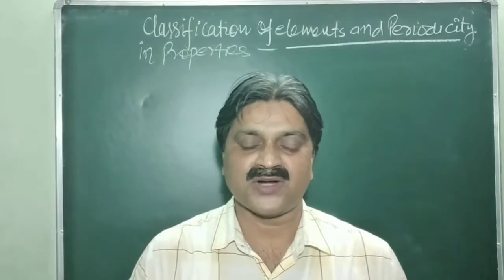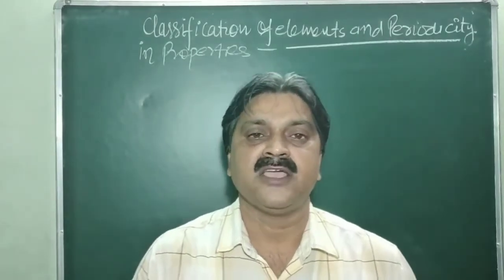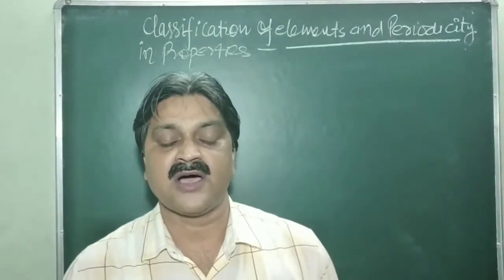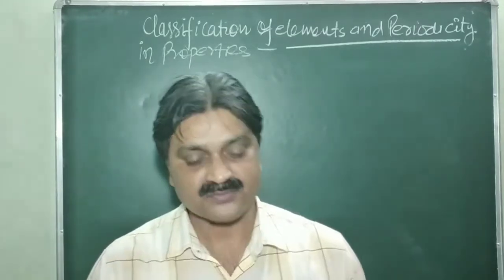So what is the rule? What is the system for naming an element on the basis of the IUPAC system?